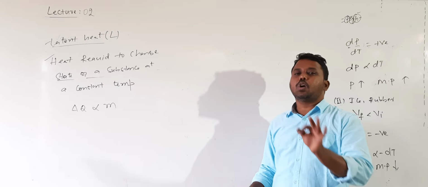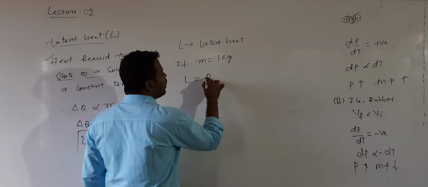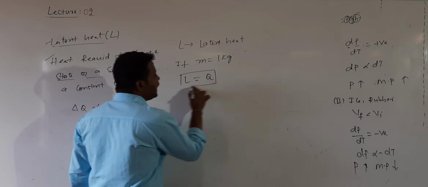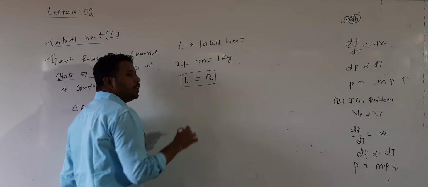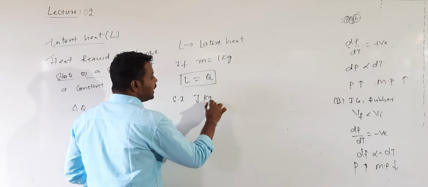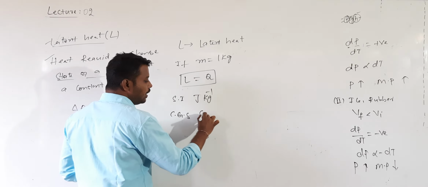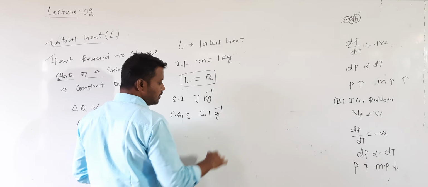What is the definition of latent heat? If the m value is equal to 1 kg or 1 gram, then L is equal to Q or ΔQ. So latent heat is numerically equal to the heat supplied to a substance of unit mass to change its state at a constant temperature. The SI unit of latent heat is joule per kg, or J kg inverse, and the CGS unit is calorie per gram.